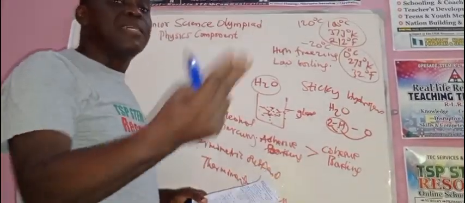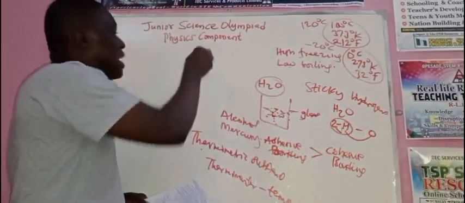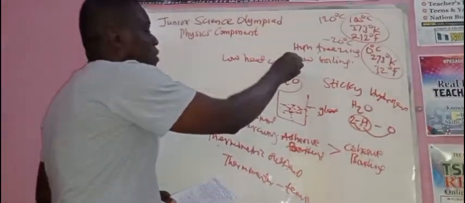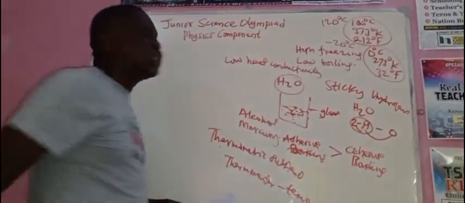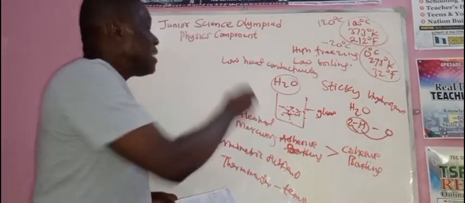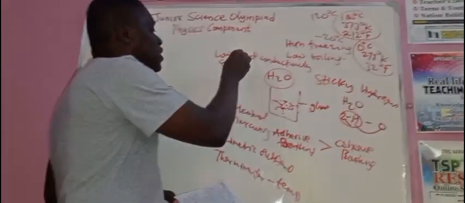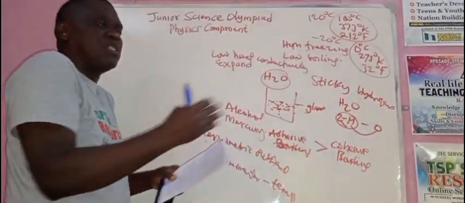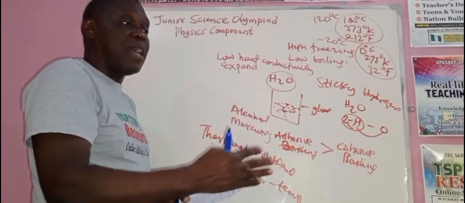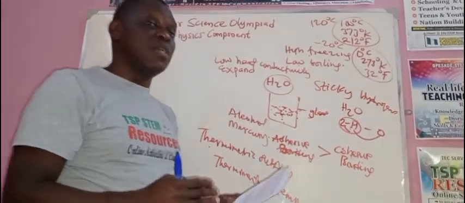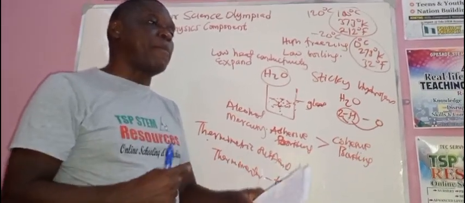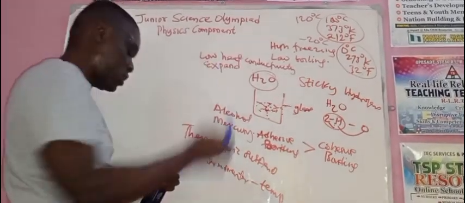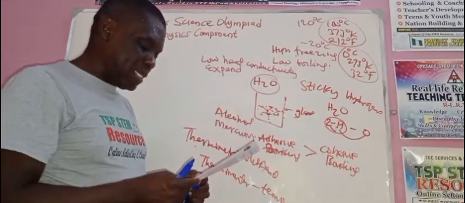That is one reason. Second reason, take note, look here, is that it has low heat conductivity. What did I say? Low heat conductivity. It has low what? Heat conductivity. Meaning it cannot expand proportionate to temperature change. It cannot respond. Okay? Water does not respond to temperature what? Change. And for a substance to be a good thermometric what? Substance, it should be able to respond proportionately with temperature what? Change. So water does not; it has low heat what? I believe I'll be able to make myself clear there.